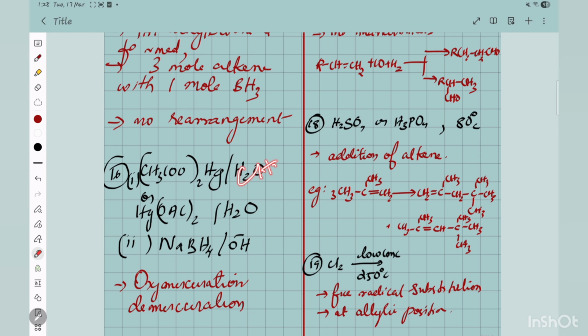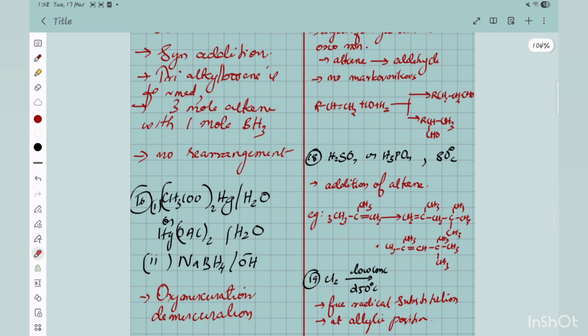But if it is CH3OH, then CH3OH will attack as a nucleophile, therefore it will be OCH3 and OH. Okay, so when such a mechanism is given, there should be a proper analysis of the mechanism. That's what I want to additionally add here.